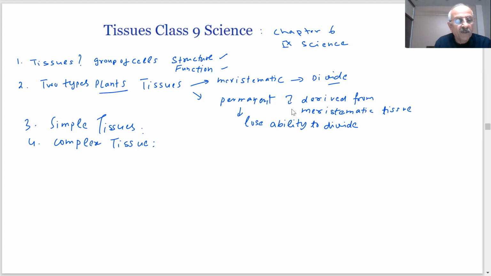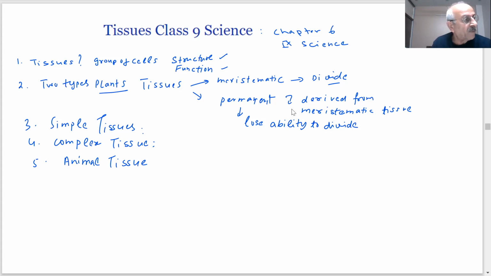Xylem and phloem are the complex tissues, and animal tissues can be epithelial, connective, muscular, nervous tissue. Depending on the shape and function, epithelial tissue is classified as squamous, cuboidal, columnar, ciliated, and glandular.